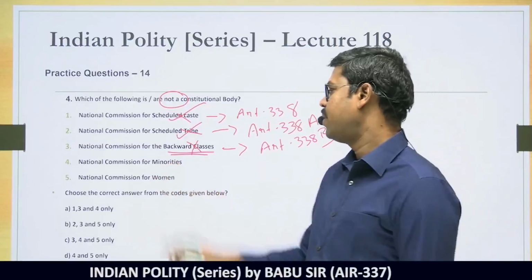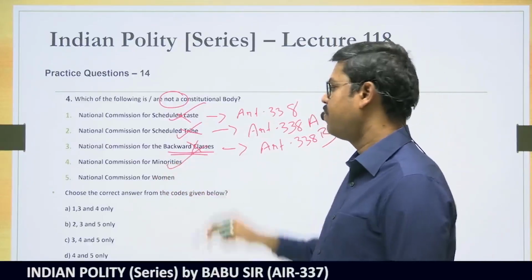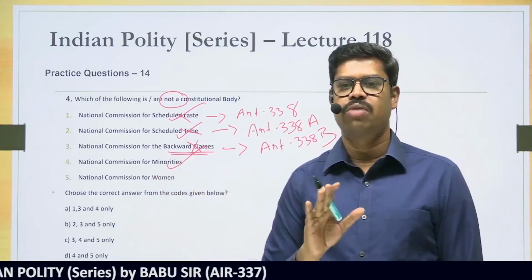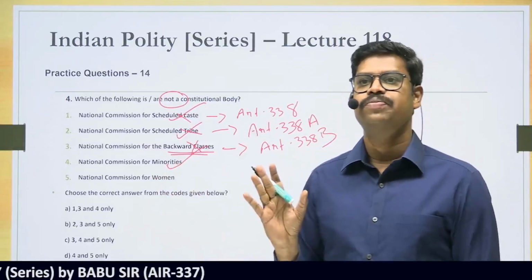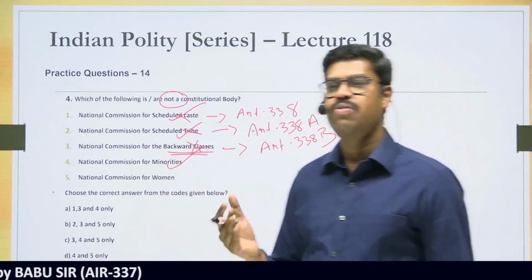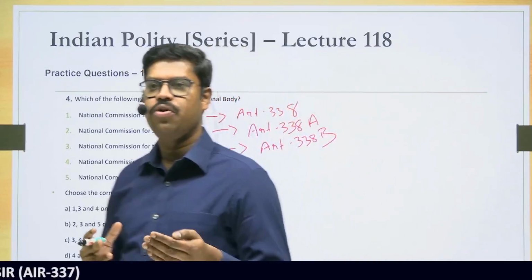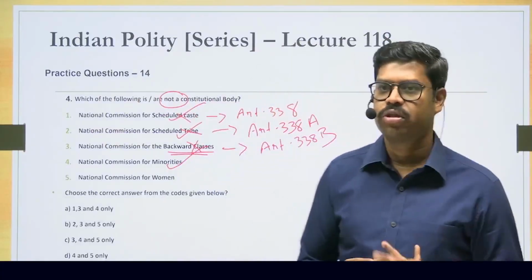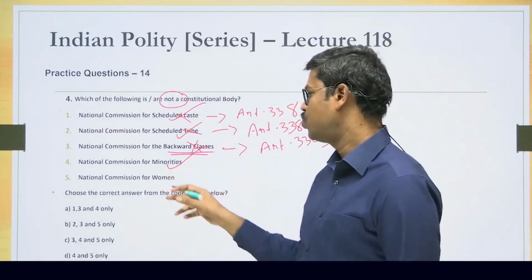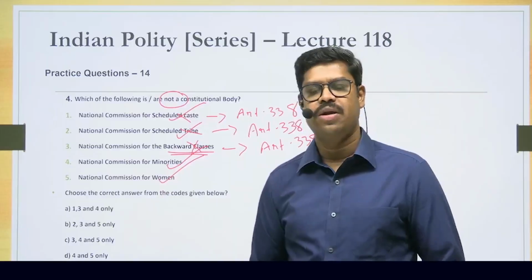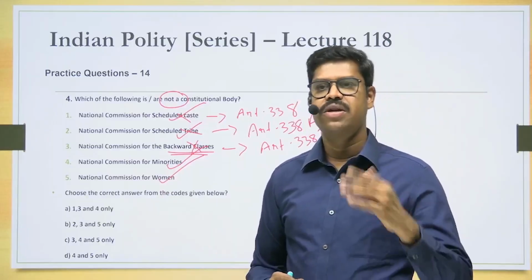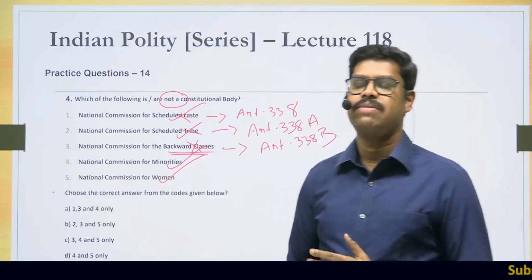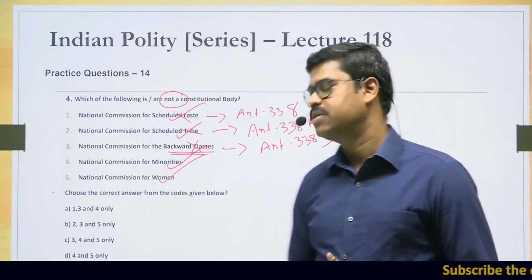National Commission for Minorities. The National Commission for Minorities is not a constitutional body. Rather, it is a statutory body. So when I say which is not a constitutional body, it can either be a statutory body or a body established by way of an executive order. Both can be part of it. So this is true. National Commission for Women. The National Commission for Women is also a statutory body. It is also established by way of the law that is passed by the Parliament.